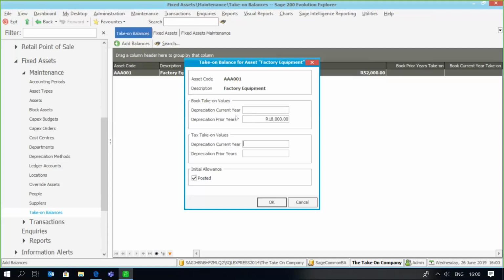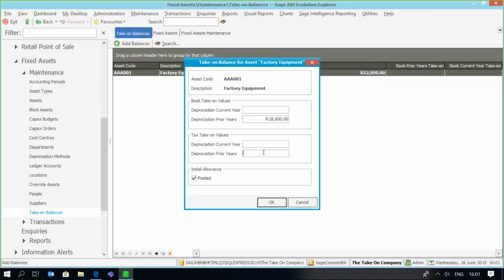So in this particular case, this is the depreciation value for the asset as at 31 December 2017. Very important that you specify the correct take-on value and that the take-on period information is correct. So I'm simply saying, once again, the depreciation value from 1 Jan 2016 up until 31 December 2017 was 18,000.